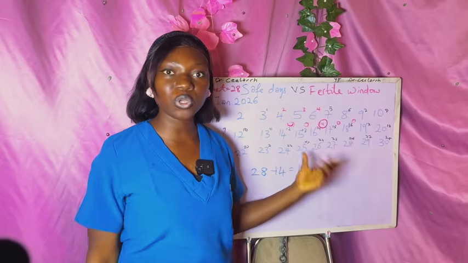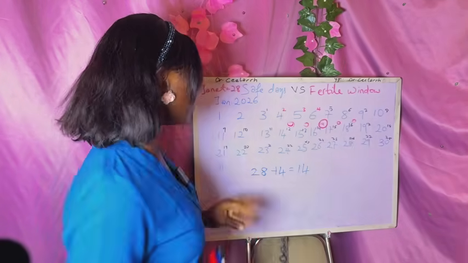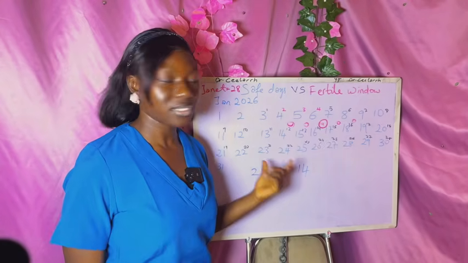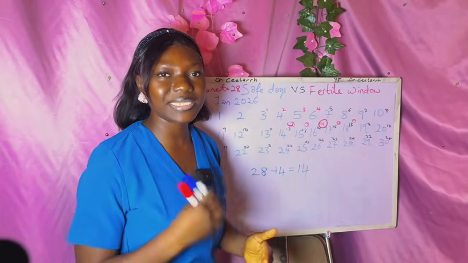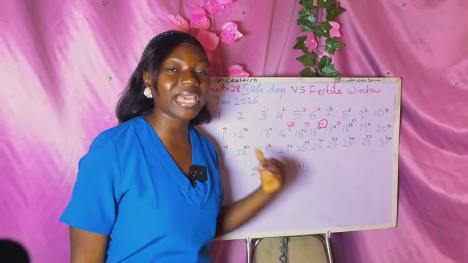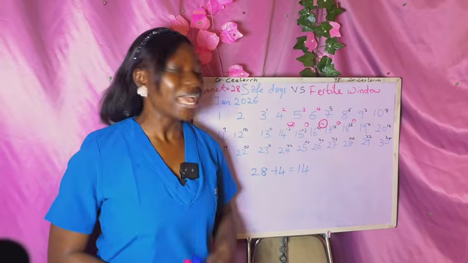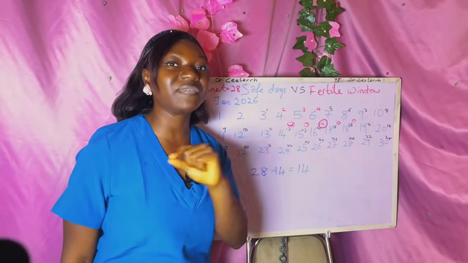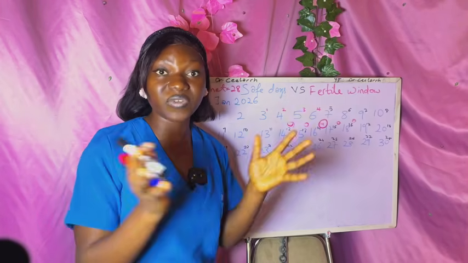So this is the fertile window, but we are not done yet. There's still more to this. Another very important thing is that when a woman has unprotected sexual intercourse 5 days before the day she ovulates, she's likely to get pregnant if sperm gets into her body. Why is that possible? Because research has shown that sperm is likely to survive in the woman's body from 3 to 5 days before that ovulation. Okay, that's generally 3 to 5 days, okay?